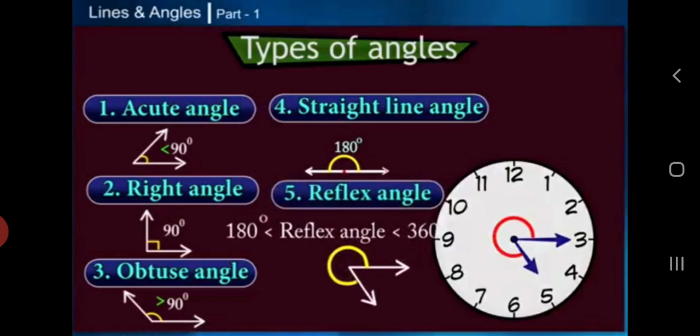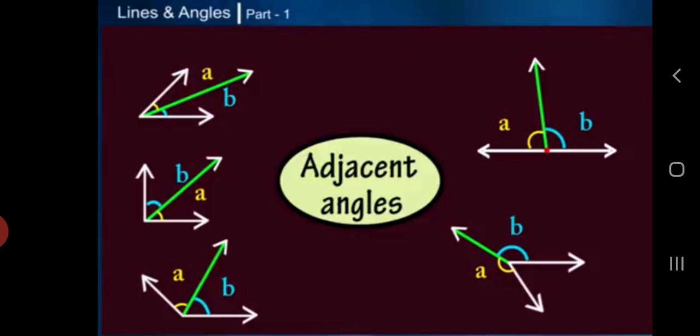But what will happen if we draw a ray in between the angles? It will form adjacent angles. Two angles are said to be adjacent angles if they have a common vertex, they have a common arm, and the other arms of the two angles lie on opposite sides of the common arm.